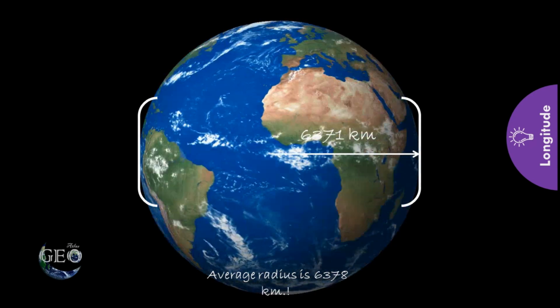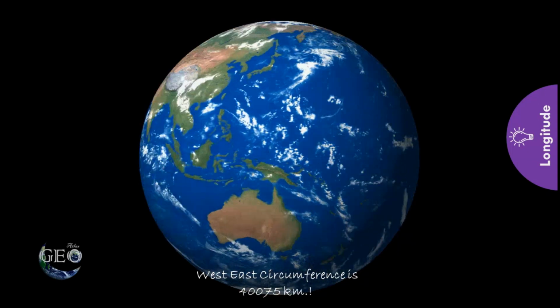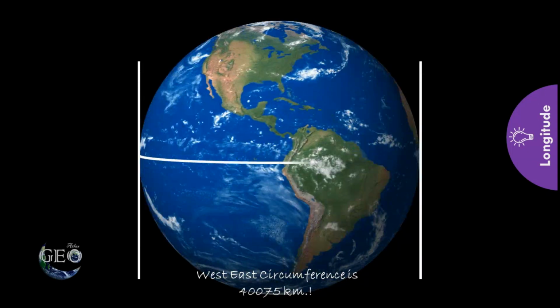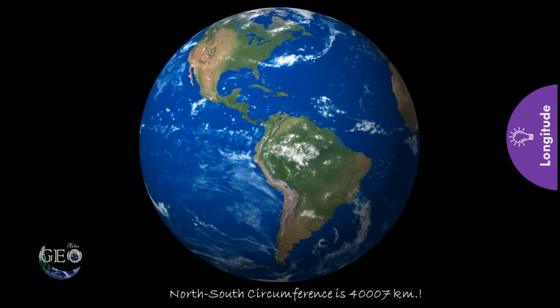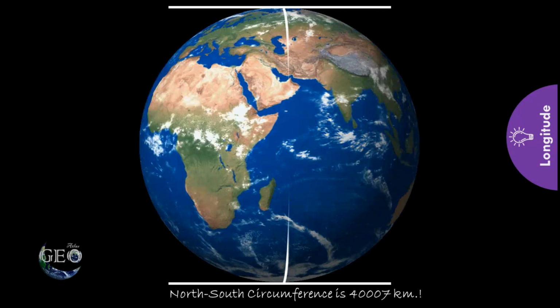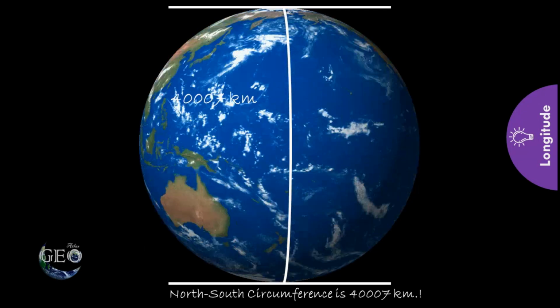Because of this variation, the circumference of the Earth also varies. The circumference at the equator is 40,075 km. Circumference at the polar region is 40,007 km.